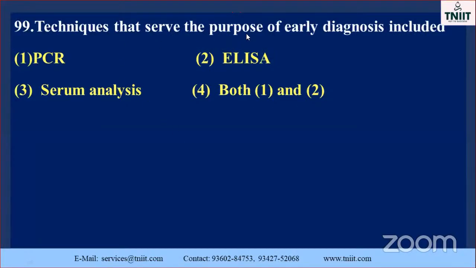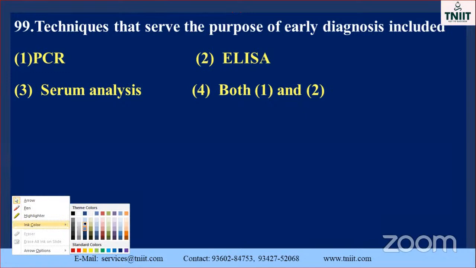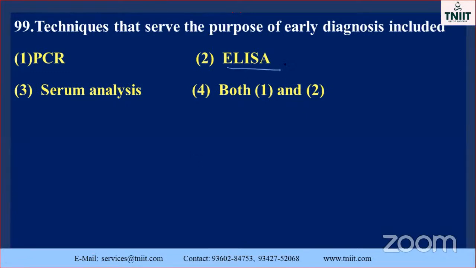The technique that serves the purpose of early diagnosis includes, they have given both 1 and 2 also. If you want to analyze any of the diseases, ELISA, already you know about AIDS, COVID, or any other molecules, these two only analyze. Serum analysis.